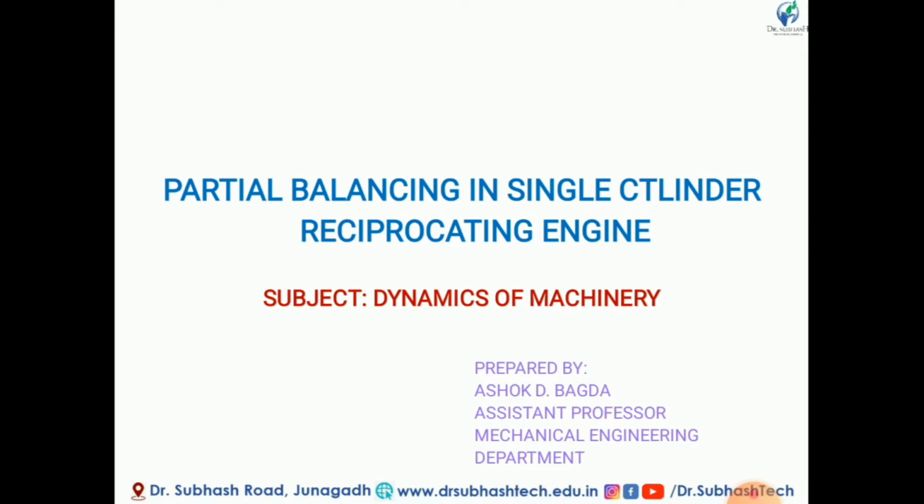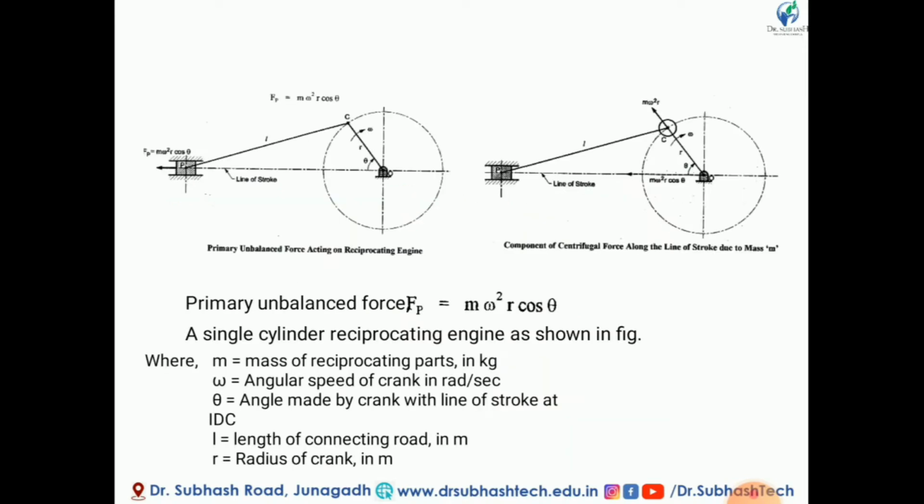So let us start. My dear friends, let us consider a single cylinder engine. So this is a single cylinder engine. This is the line of stroke. So OC is a crank, CP is the connecting rod, and this P is a piston or a slider.